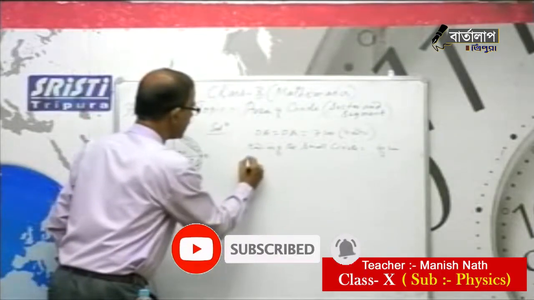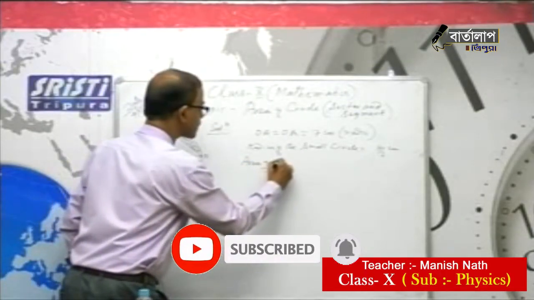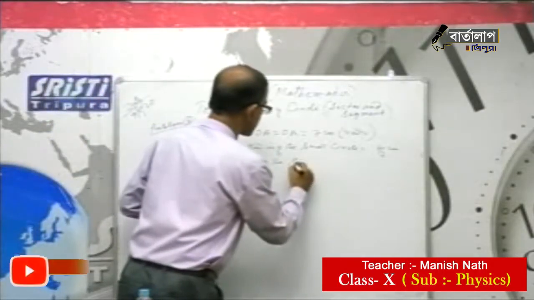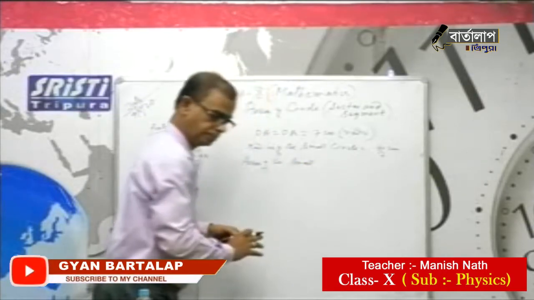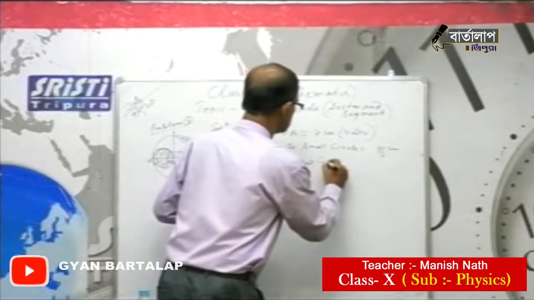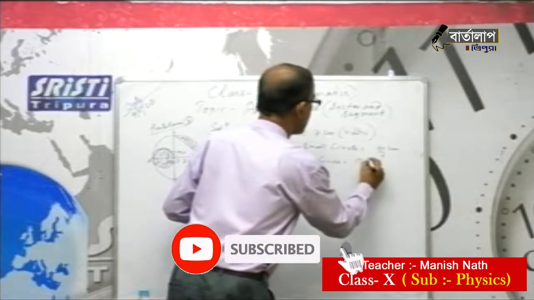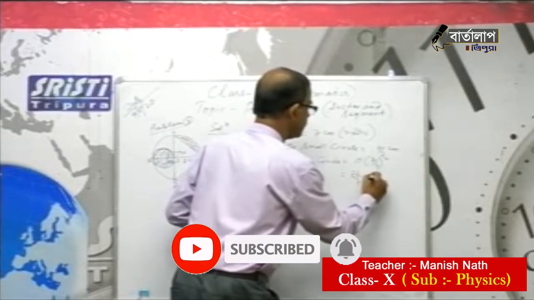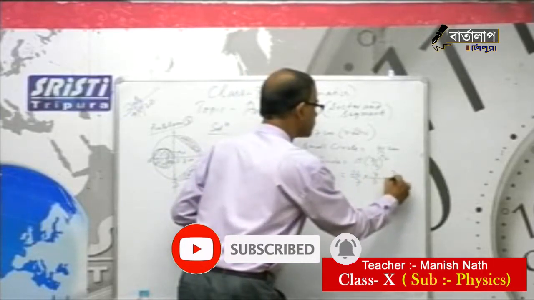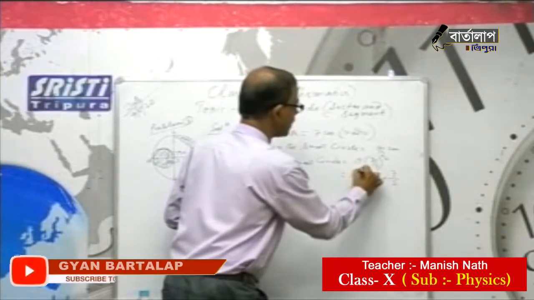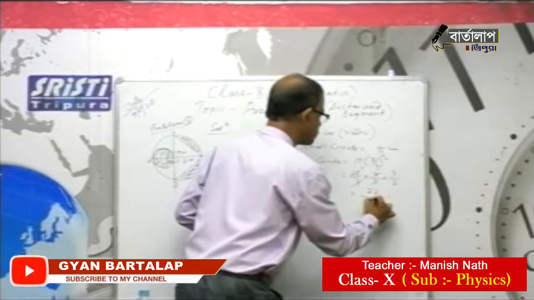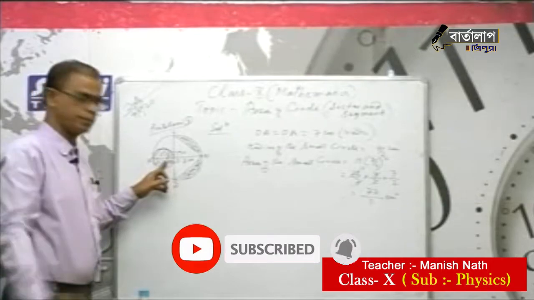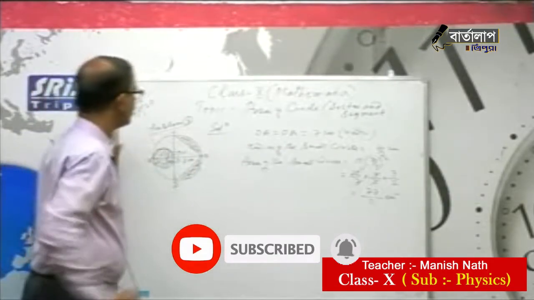So first you find the area of the small circle, that is the inside circle. Area of the small circle equals pi r square, 7 by 2 whole square. That is 22 by 7 times 7 by 2 times 7 by 2. 7 cancels, 2 cancels, 11. So it is 77 by 2 centimeter square. Now we have the area of the small circle, so one part we got. Now you come to this one.